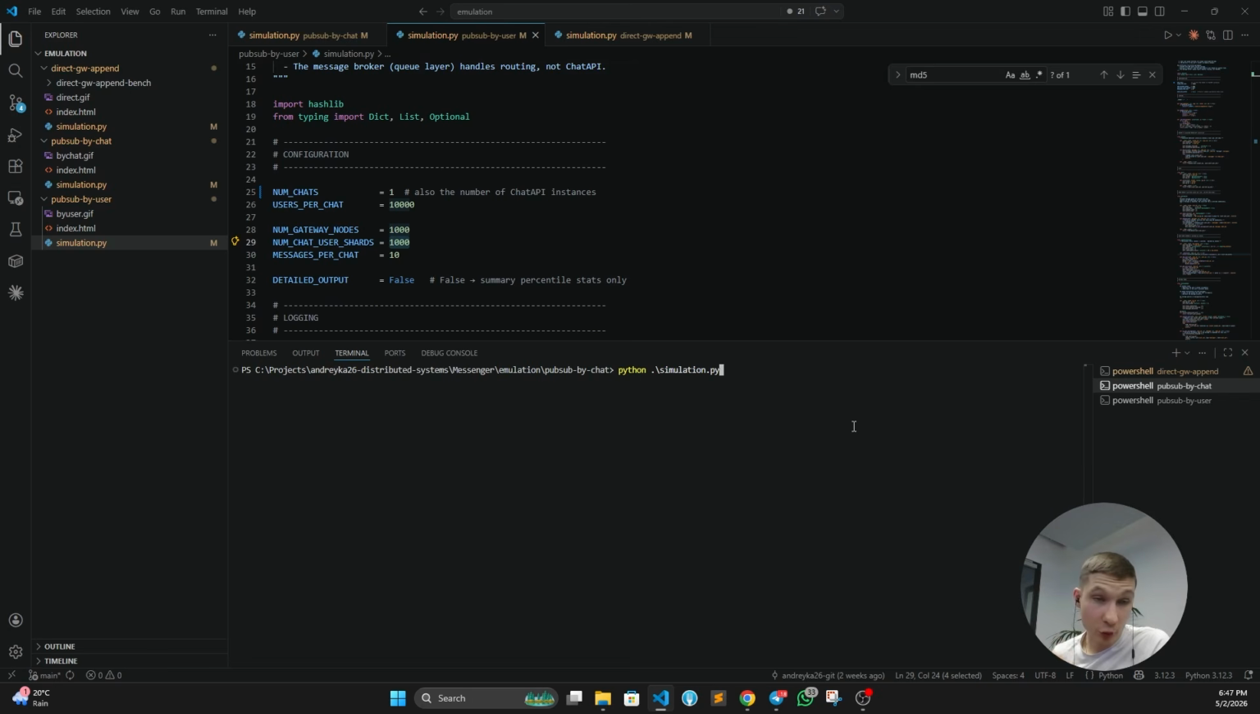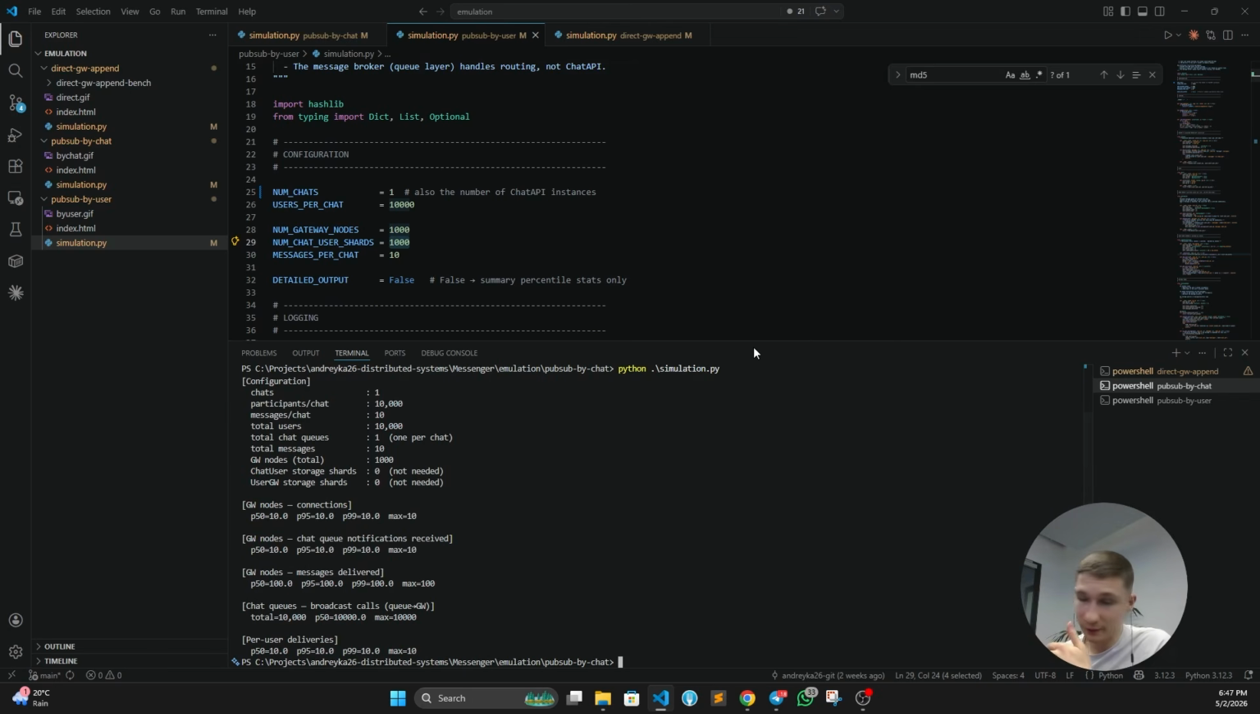Of course, I have an emulation even for this case as well. You can check GitHub. I will mention it again. So in this case, we have, again, a single chat, 10K users per chat, 10 messages in this chat inserted. Let's see what will happen with our gateway nodes.